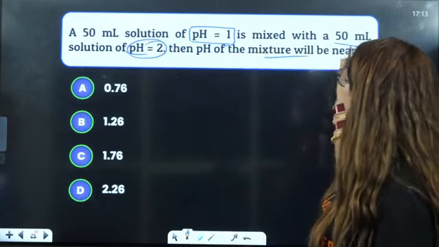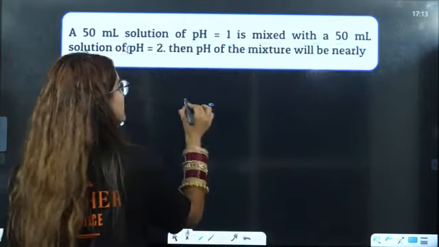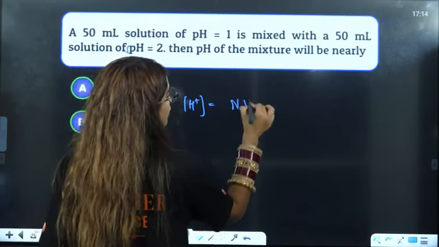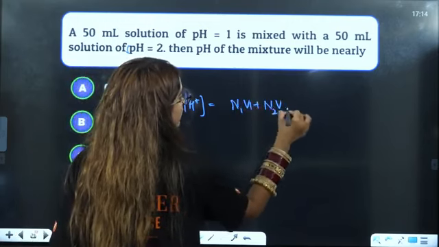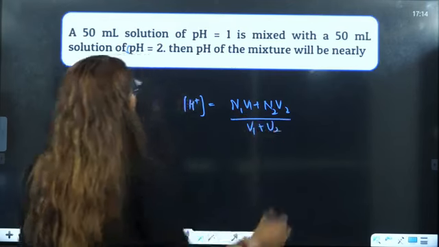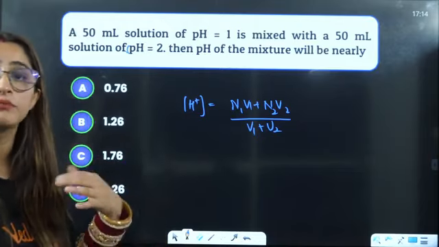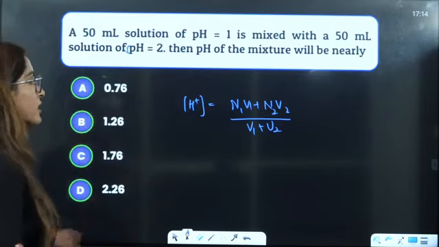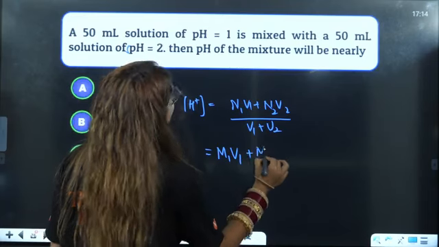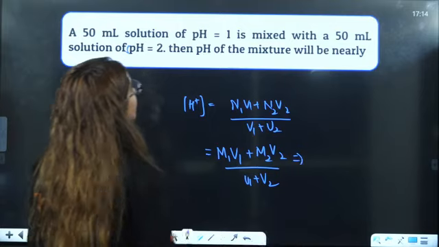The pH of the mixture is nearly... Volume of both is given to you. So directly, H positive concentration is going to be N1V1 plus N2V2 divided by V1 plus V2. No acid is given to you, so we will take N factor as 1 only, right? So you can also write it as M1V1 plus M2V2 divided by V1 plus V2, right?